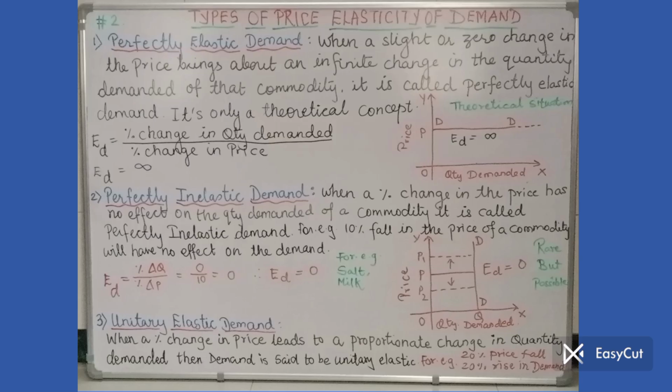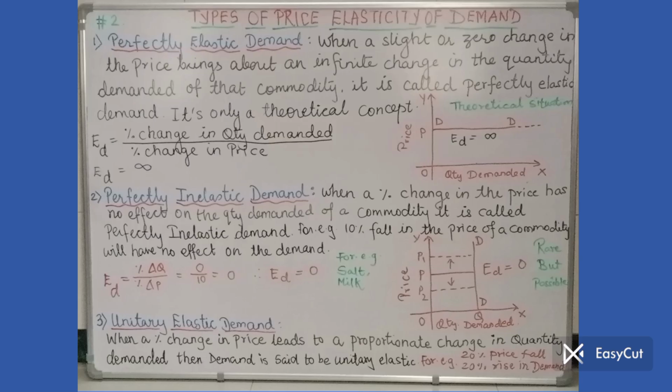Now think about it. Is it possible? Actually, it's not possible. It's just an imaginary situation, or we may say it's only a theoretical concept. It's not possible actually in real life. I repeat the meaning. Perfectly elastic demand, that means in your mind you may understand it as totally changeable demand.